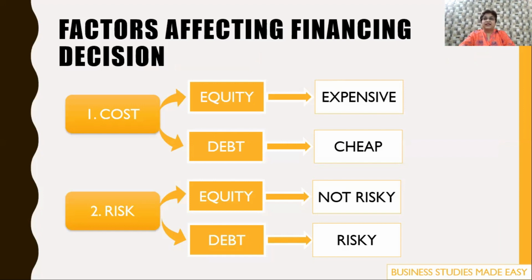The second factor that he keeps in mind before deciding which source of long-term finance he should go in for is the risk. Again, we've already studied that equity is not risky because you're not bound to pay the dividend, whereas debt is risky because the amount of finance has to be paid regularly. If you don't pay, then they can take you to the court. So debt is very risky and equity is not as risky as debt. And therefore, if risk is the criteria, then the finance manager will go in for equity.